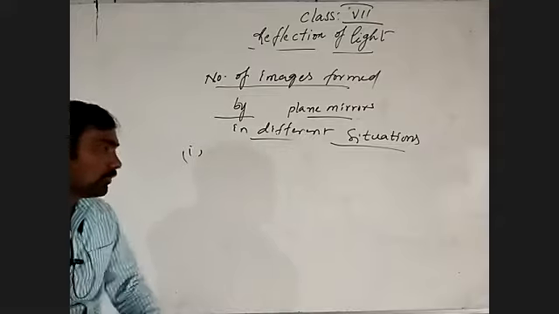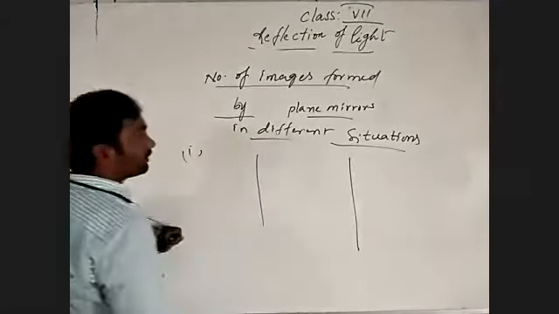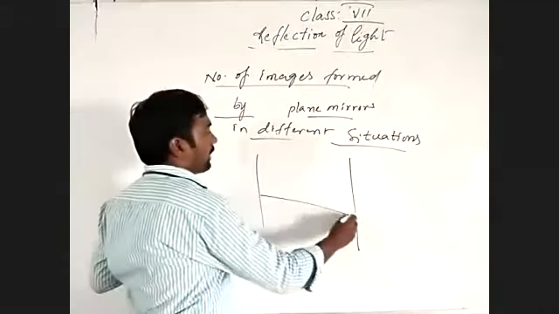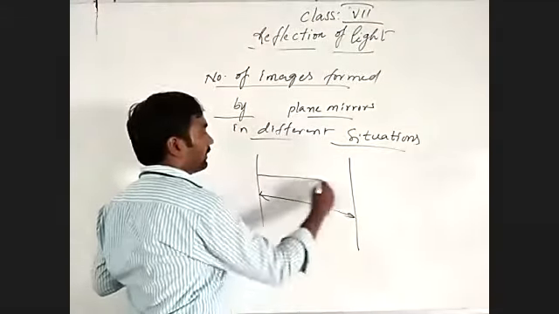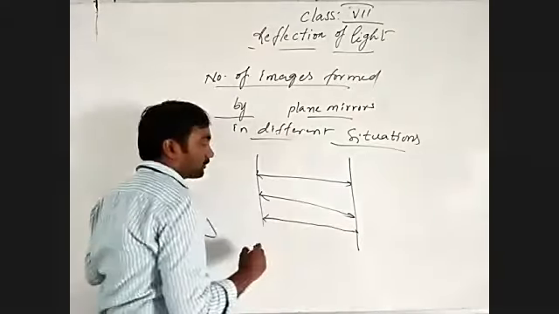When plane mirrors are facing each other, as we discussed yesterday, as parallel lines, the distance between any two lines is equal.